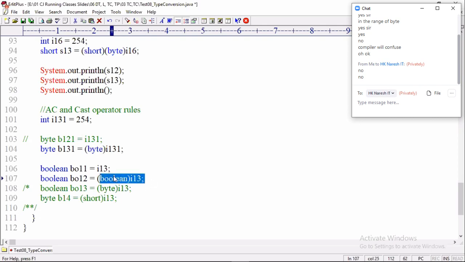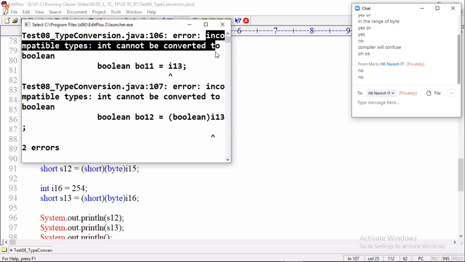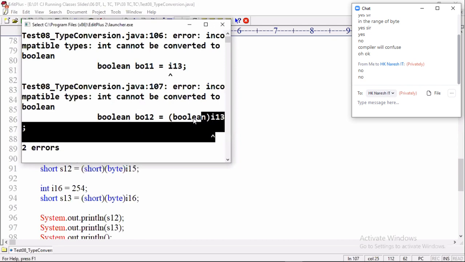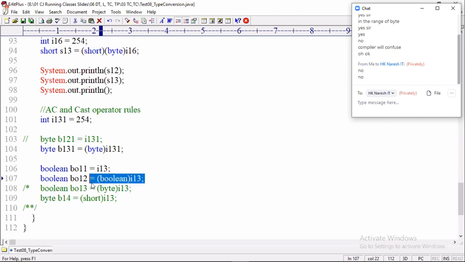So if I use this, the same compile time error will come: incompatible types, int cannot be converted to boolean. So remember, very important, okay? Because this topic is important. You forgot definitely, that's why again I'm reminding. The cast operator is meant only for solving range problem, not for type problem. Using the cast operator we can assign a higher range data type value to a compatible lesser range data type variable. You cannot do conversion between incompatible types.